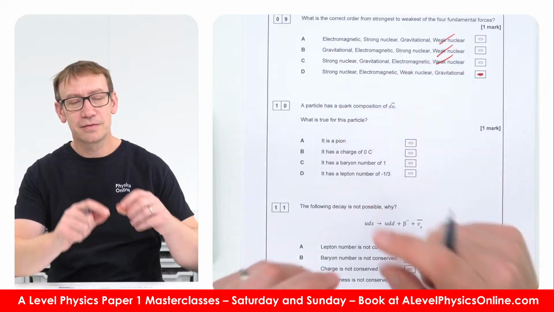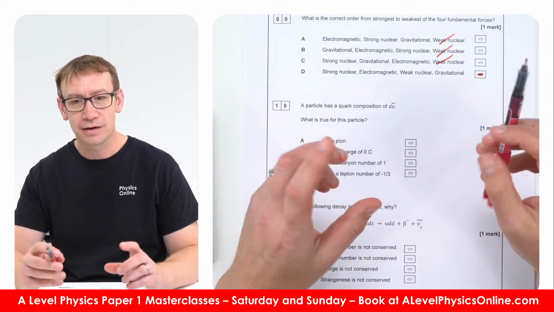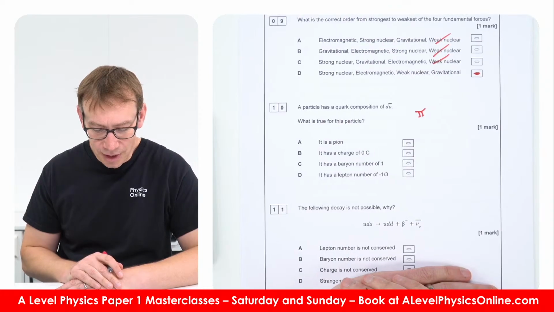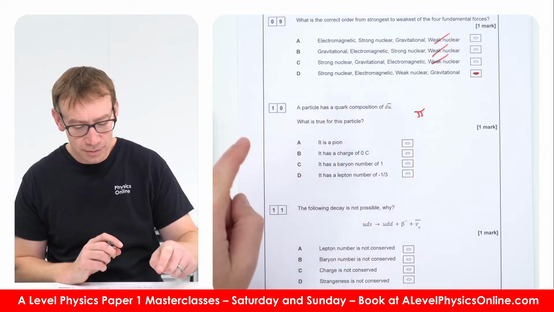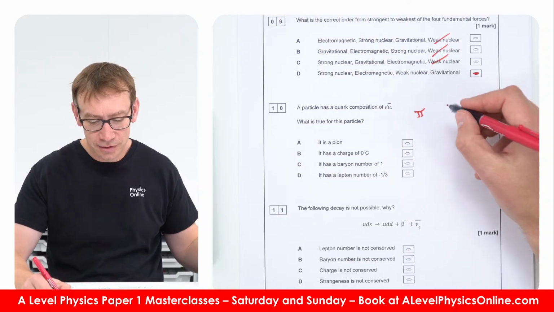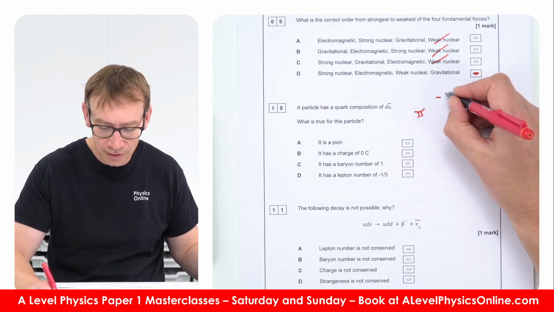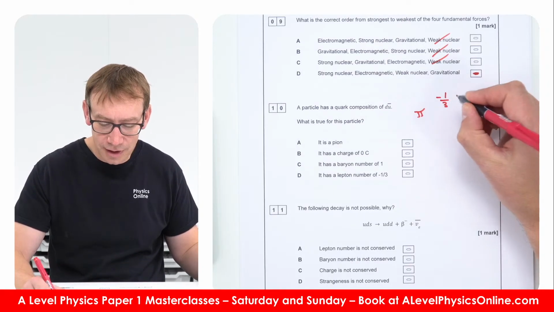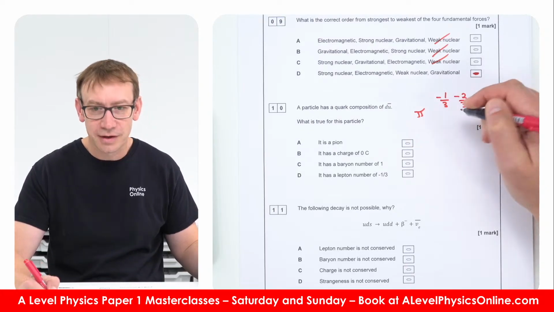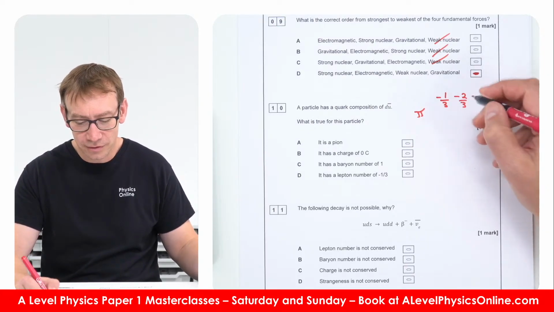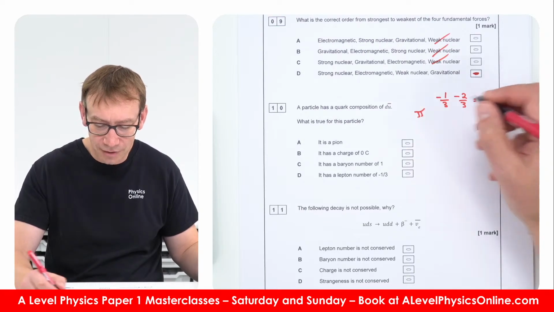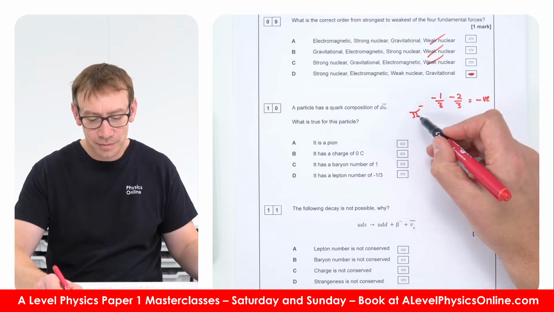So if it's made out of a combination of a down and an up quark, then it must be some kind of pion. Okay. Now if we look at what the charges are, a down quark has got a charge of minus a third, and an anti-up has got a charge of minus 2/3. So that's just the charges on the two quarks, and therefore the overall charge is going to be negative, and it's going to be therefore a negative pion.